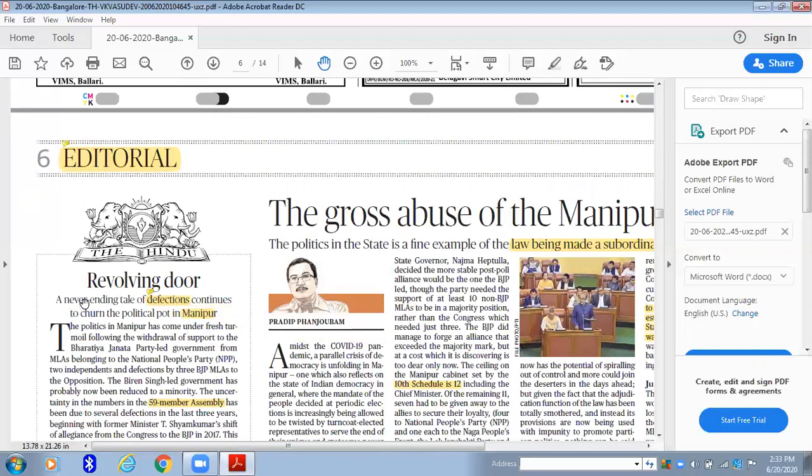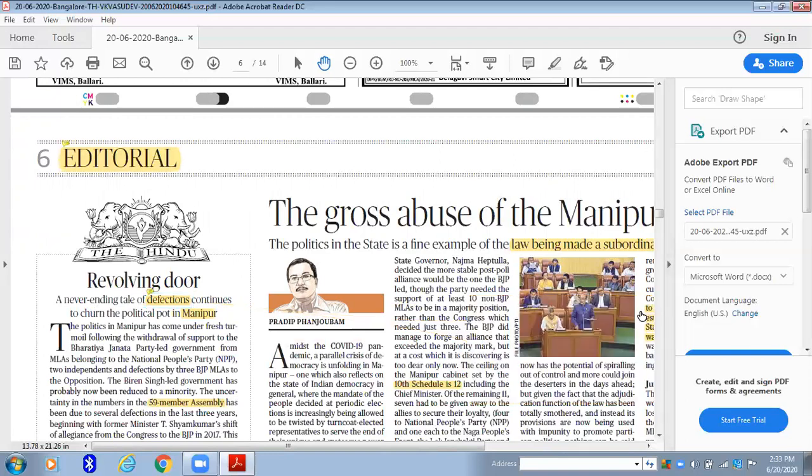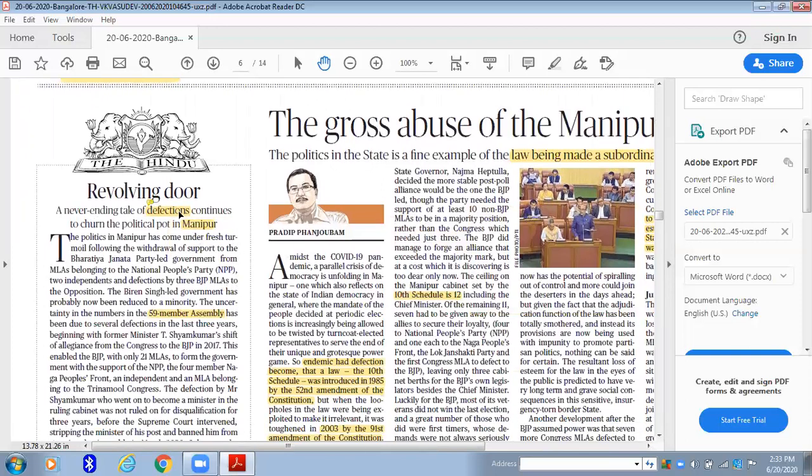First thing, look out for the keywords in the headings. A never-ending tale of defections. Okay, this is an important keyword in your polity. So what is defection? Keywords, parts. These keywords fall under polity, or at least whenever you read the entire article, see the heading of that and see whether it falls under polity, geography, economy, or social issues or international relations. Coming to this case, it is falling under polity. So they are mentioning defections. So look out for what is meant by defection.